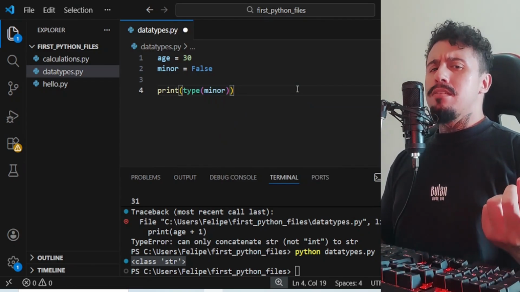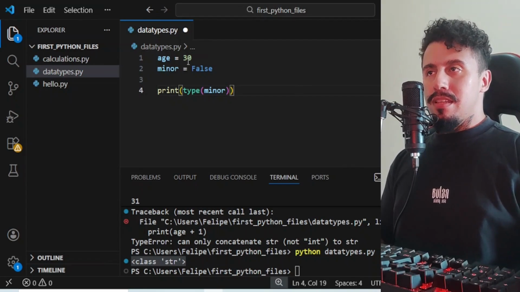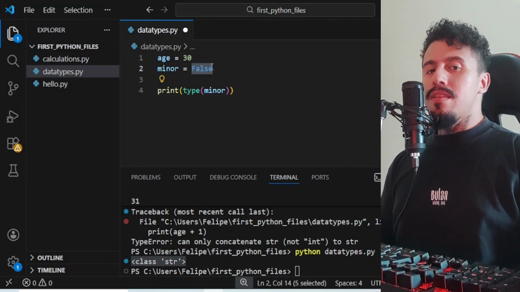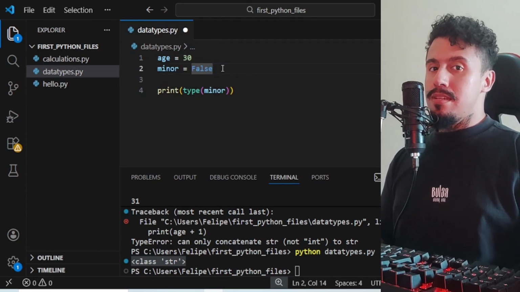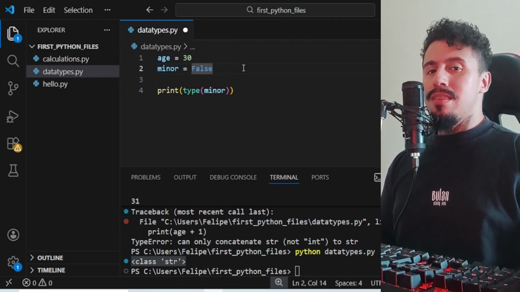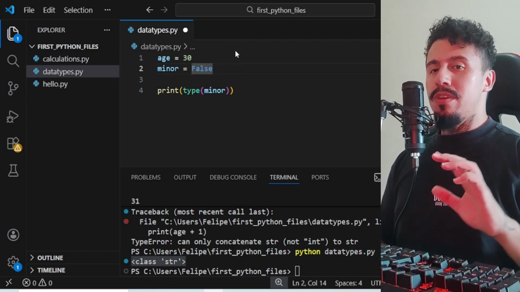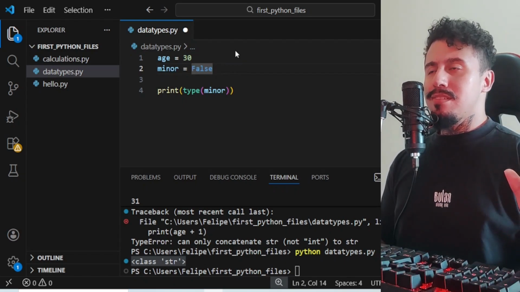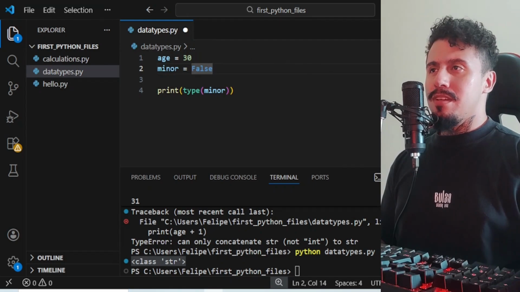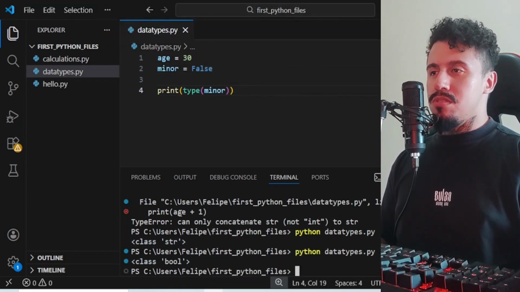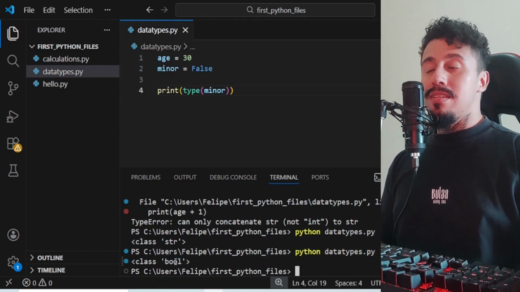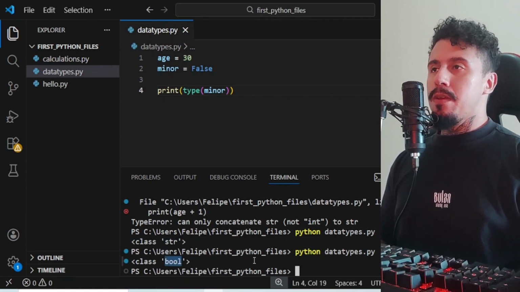So minor, and then you store the boolean data that represents the answer. Okay, read it like this and you are not going to have any problem. So if I call the type, we are going to see that this data type is boolean, right?